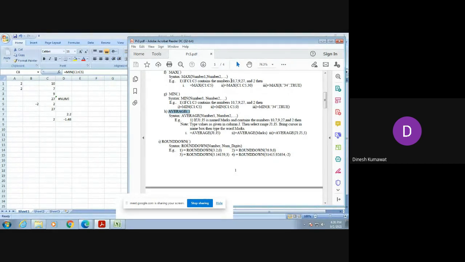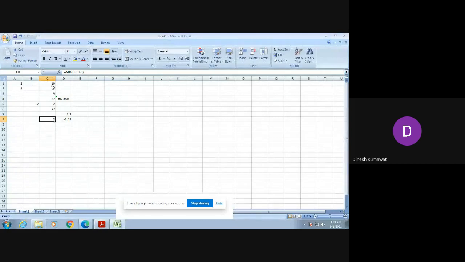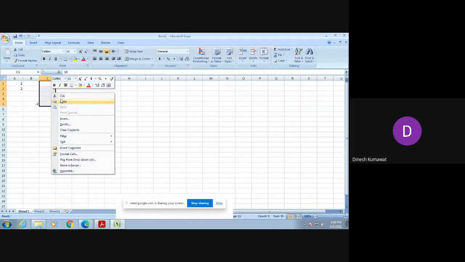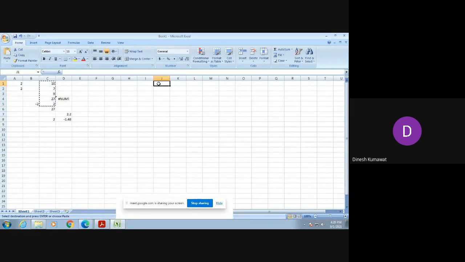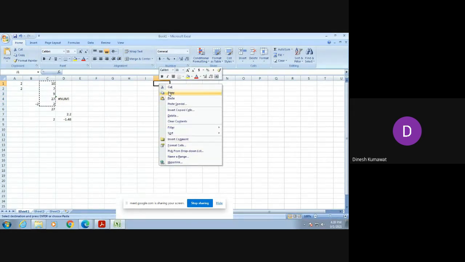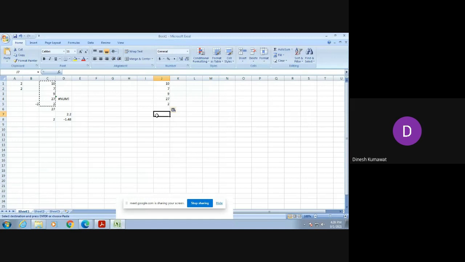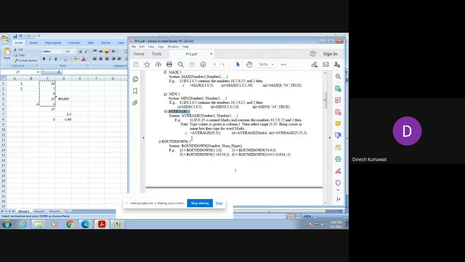Again, they are using the same numbers which we have used for MAX and MIN calculation, but now they are using cells J1 to J5. So let me copy these numbers from column C to this cell.